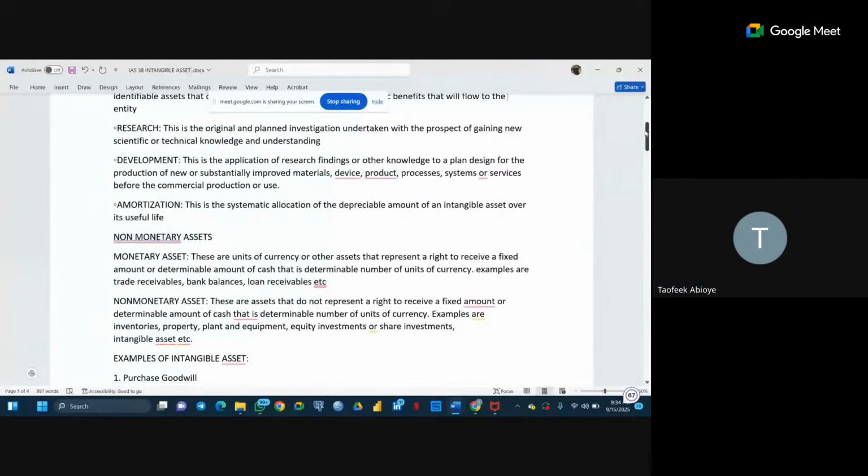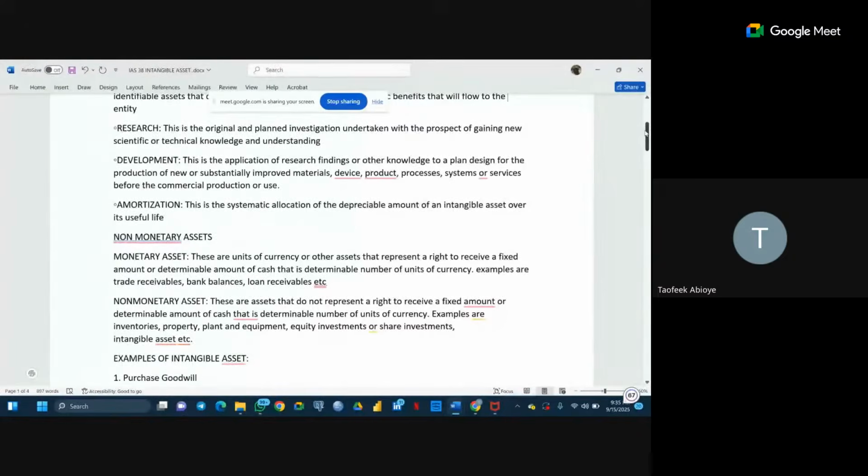So we have non-monetary assets. These are assets that do not represent a right to receive a fixed amount or determinable amount of cash. That is, a determinable number of units of currency. Examples are inventories, property, plant and equipment, equity investment or share investment. So we are just trying to know the difference between monetary assets and non-monetary assets. From the definition here, we can see that the clear difference is that for a monetary asset, there is a unit of currency attached to it, as a result of past events that give the right to the receiver of that particular value.